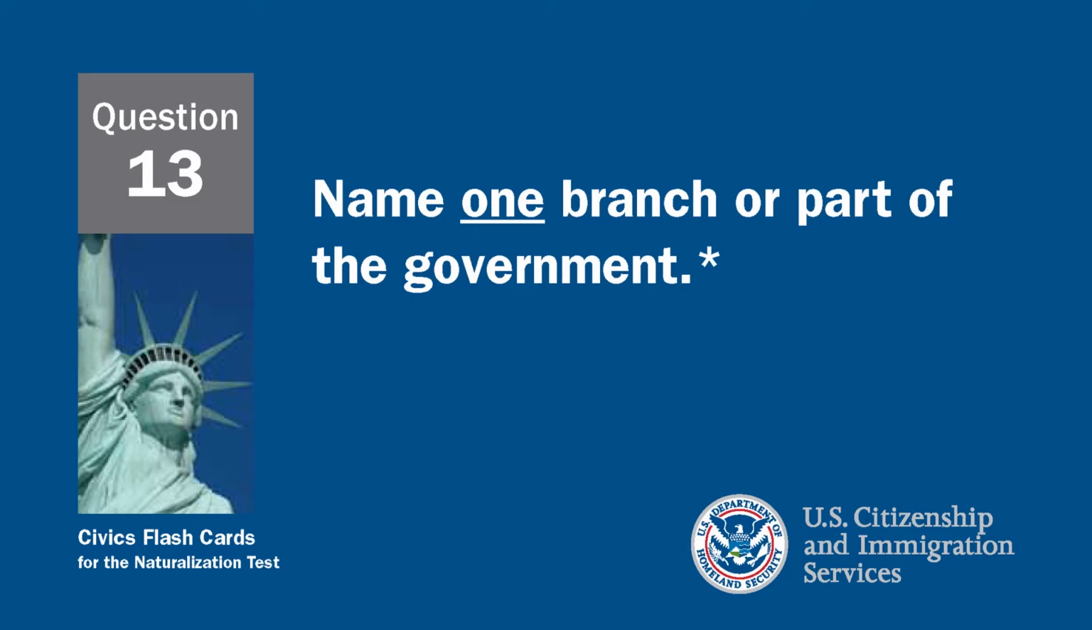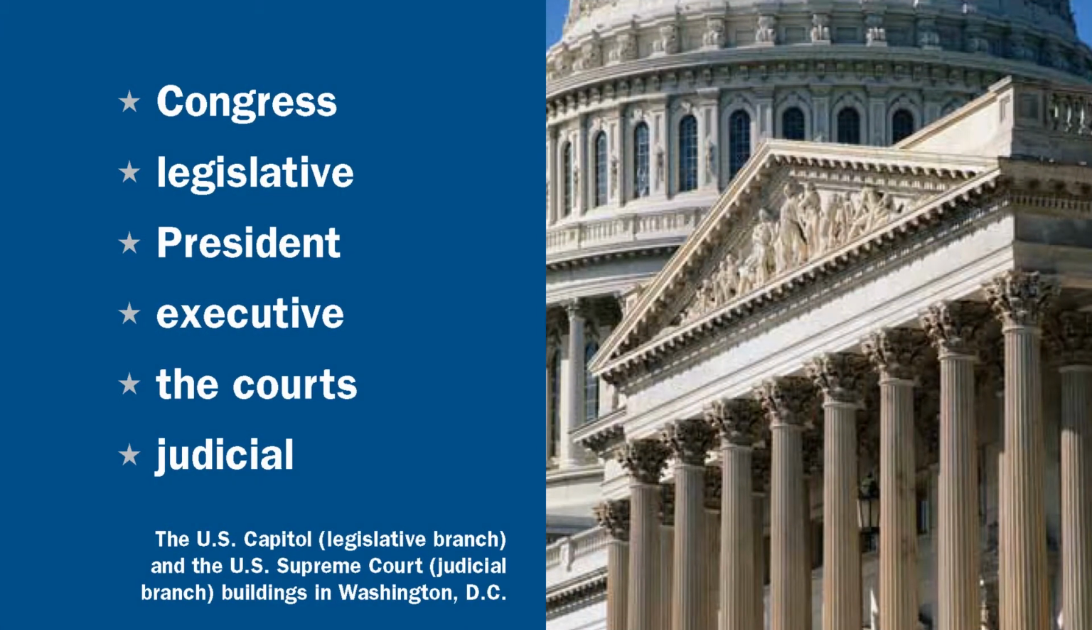Name one branch or part of the government. There are 3 branches to the government. There is the legislative branch, the executive branch, and the judicial branch. Each branch has its parts. The legislative part is the Senate and the House of Representatives. The executive is the President, the Vice President, and the Cabinet. The judicial are the justices on the court.